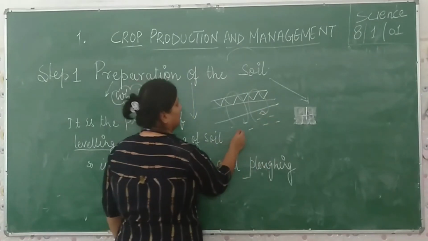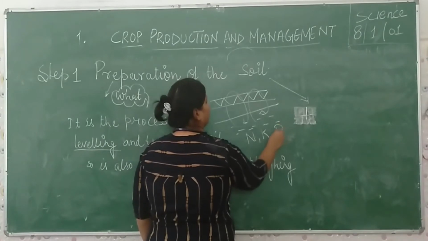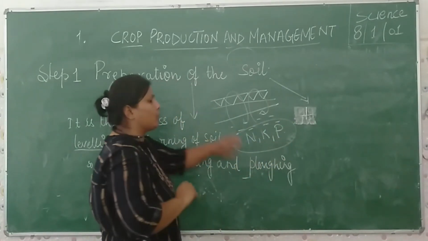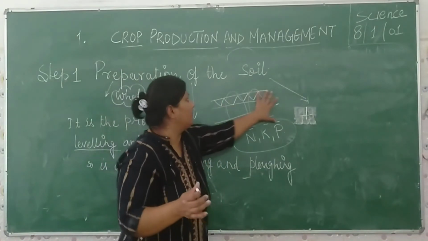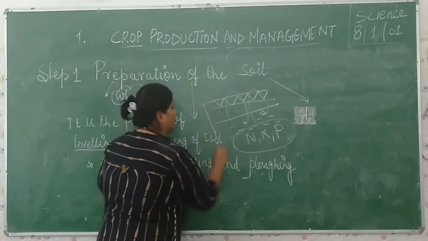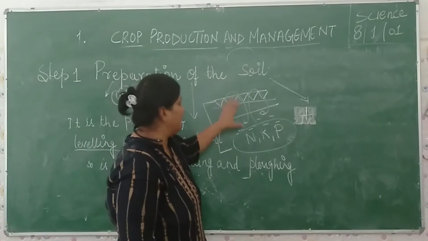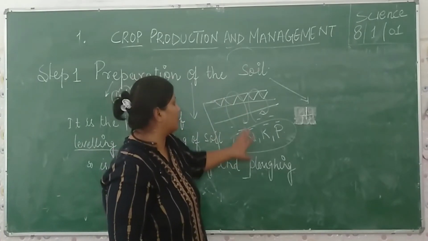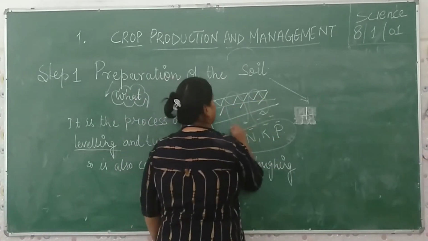So what happened? The nourishment, like nitrogen, potassium and phosphorus present in this layer, gets equally spread all over the level of the soil. We dig the soil layer and mix it up so that these nutrients are equally present at all levels.